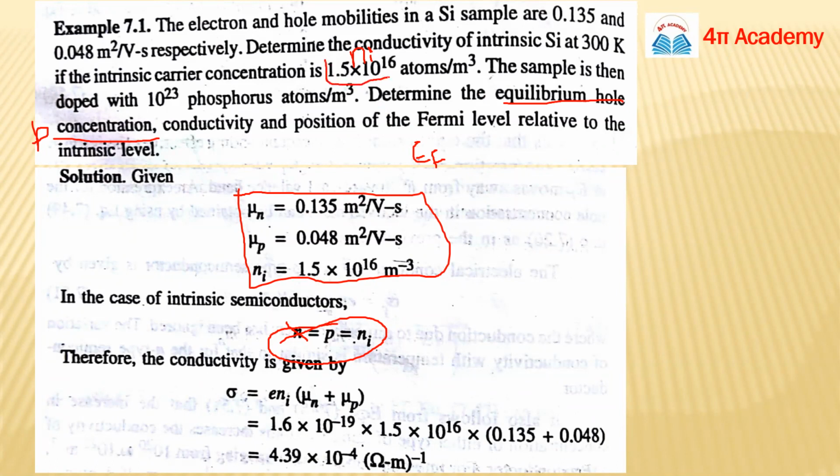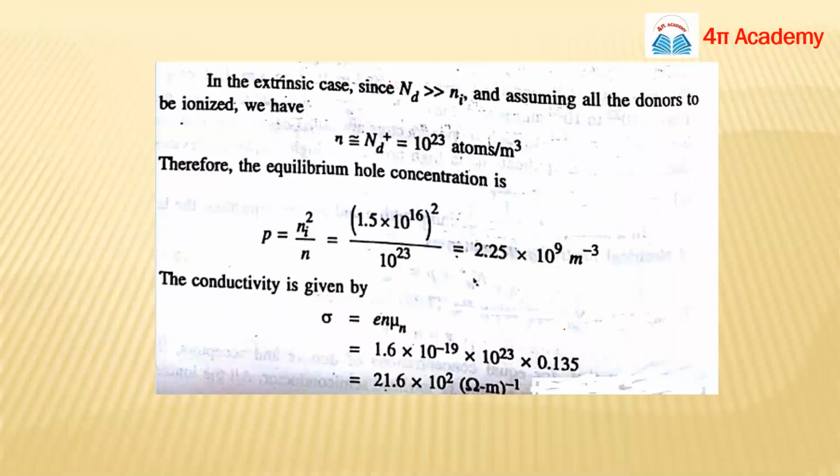This is your Ni now. This is your Ni and this is your Nd. So here, this is a P-type semiconductor, and for this P-type semiconductor, your P will be this term and this term. As you are seeing, the concentration of dopants is very, very high. This is 10 to the power 23 and this is 10 to the power 16, so the difference is much, because it's basically a power of 10. So here your Nd is very, very much greater than the intrinsic carrier concentration, so we can nearly take this. So this will be like this.